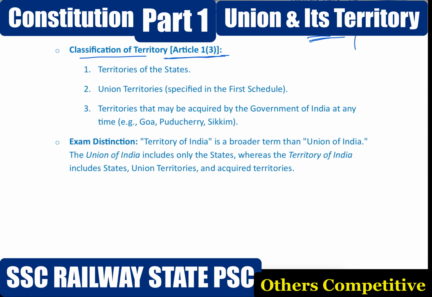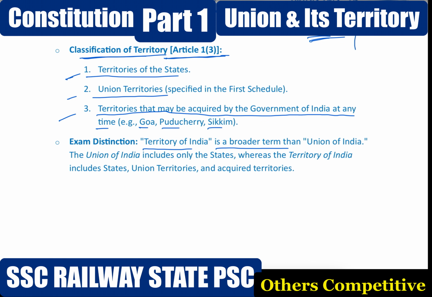Article 1 under clause 3, classification of Indian territory. Number 1, territories of the states. Number 2, union territories. Number 3, territories that may be acquired by the government of India at any time, like Goa, Pondicherry, Sikkim. Territory of India is a broader term than Union of India. The Union of India includes only the states, whereas the territory of India includes states, union territories and acquired territories.